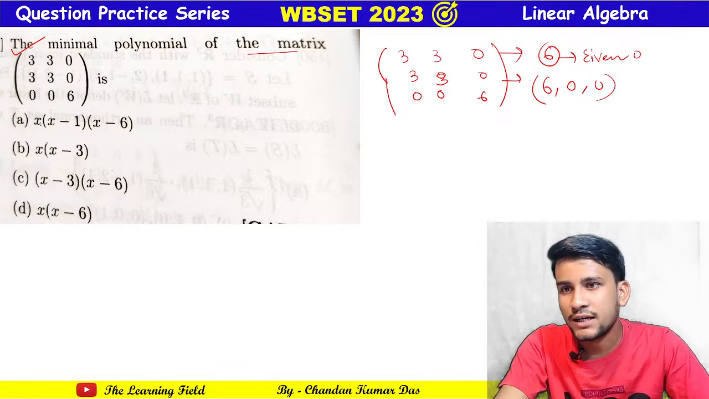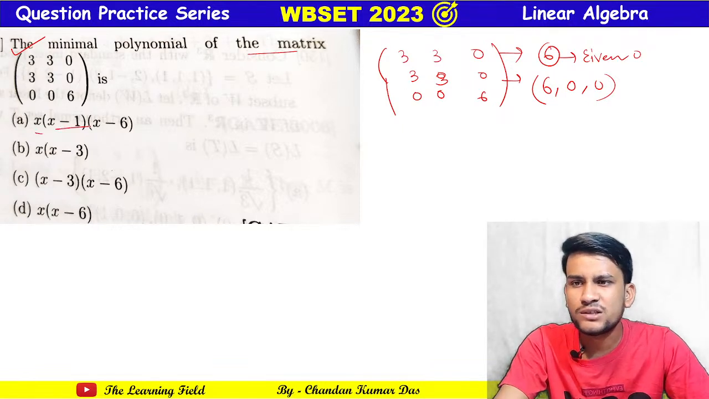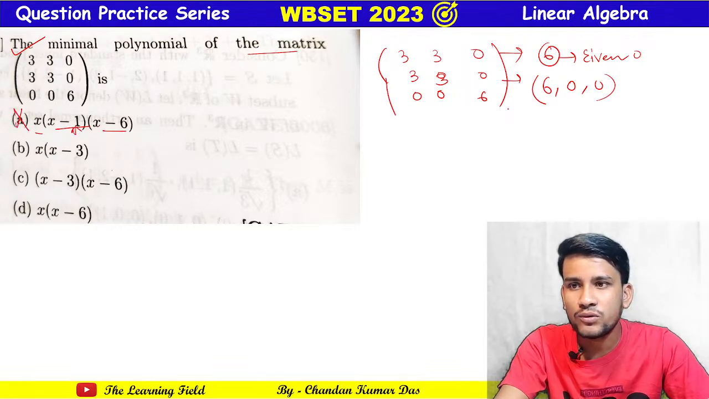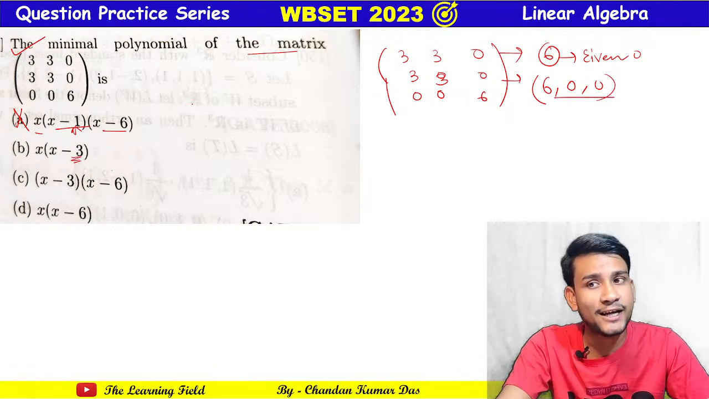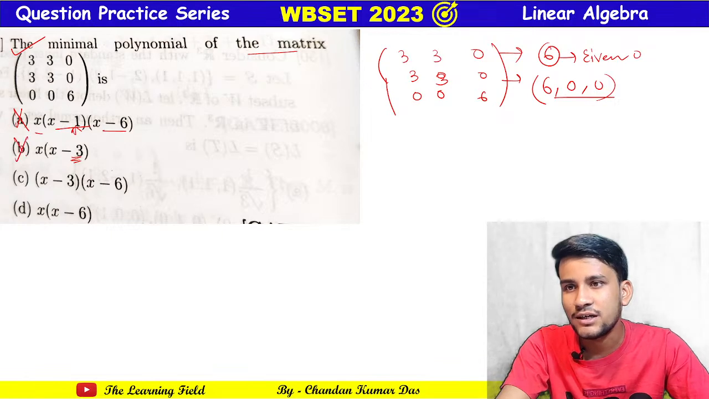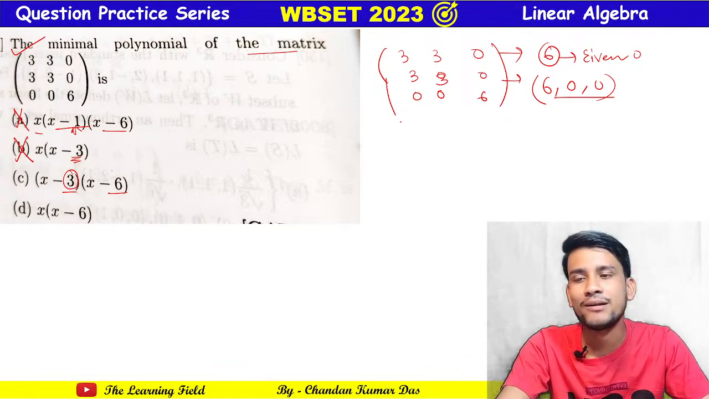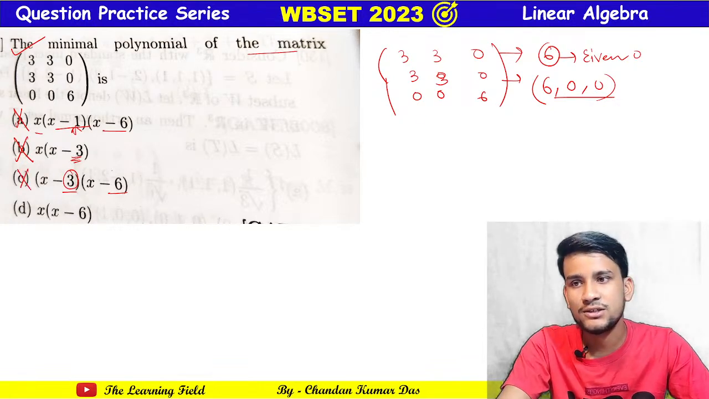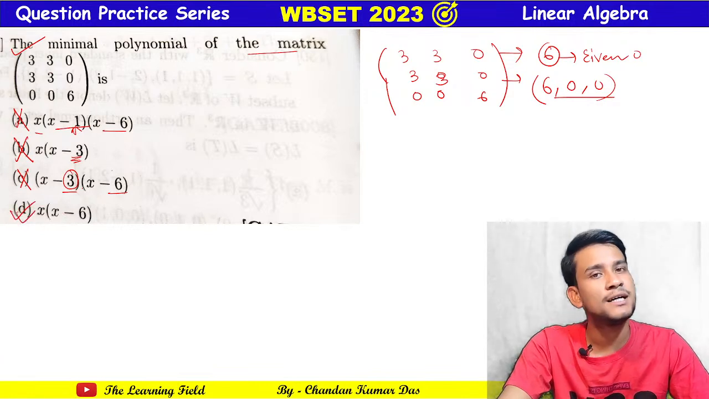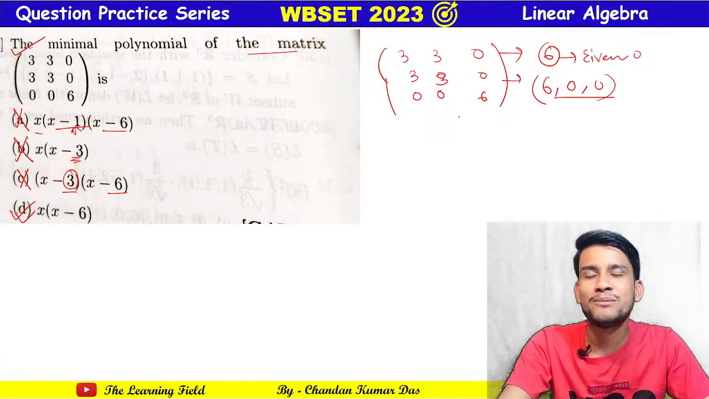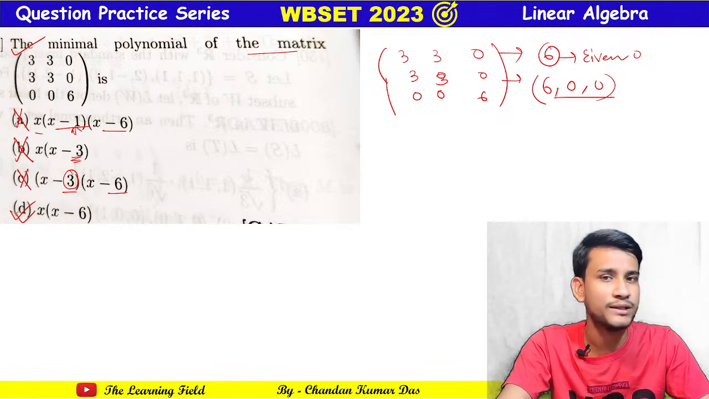So option 1, x into x minus 1 into x minus 6: here 1 is an eigenvalue? No, the eigenvalues are only 6 and 0. Here 3 is given, that is 3 is an eigenvalue, but 3 is not an eigenvalue of this matrix. This is also false. x minus 3, x minus 3: no, 3 is present means 3 is an eigenvalue, but it is not. The only eigenvalues are 0 and 6, so this is also incorrect. So option D is the correct one. See, this is a very easy problem. You don't need to go for calculations here, okay.